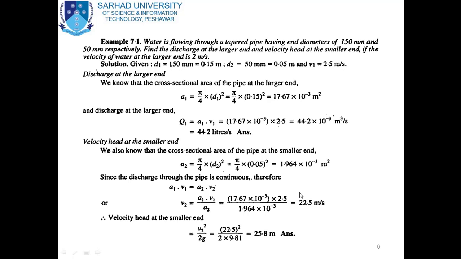Now to find the velocity head at the smaller end, we have the velocity head equation, which is equal to V squared divided by 2g. So as the velocity at the smaller end is V2, put the values of V2 which is 22.5, and 2g is 9.81. So we will get the velocity head at the smaller end, which is equal to 25.8 meter, and this is the answer of our example 7.1.